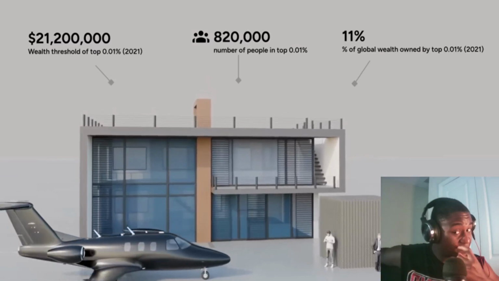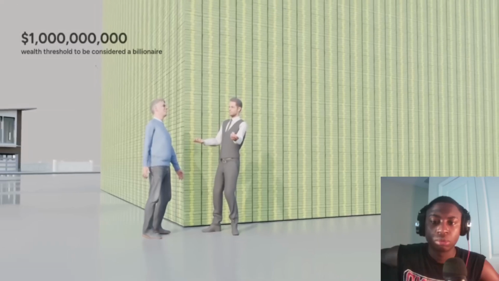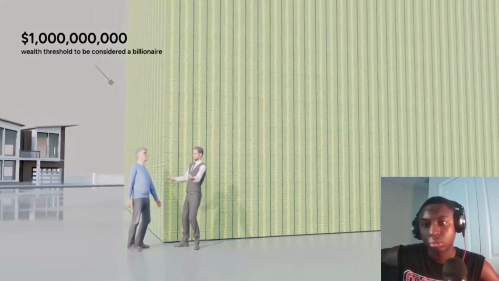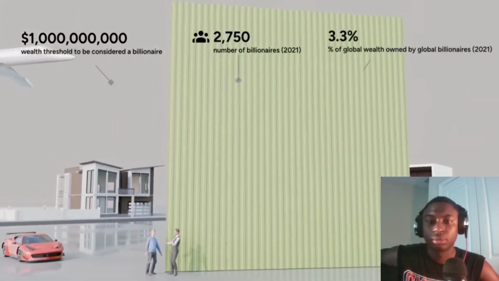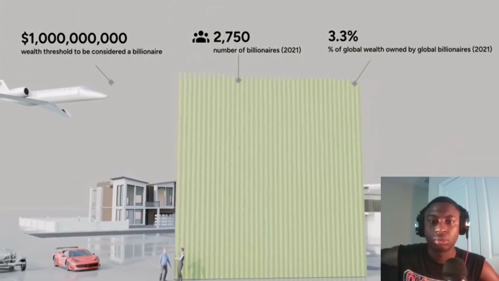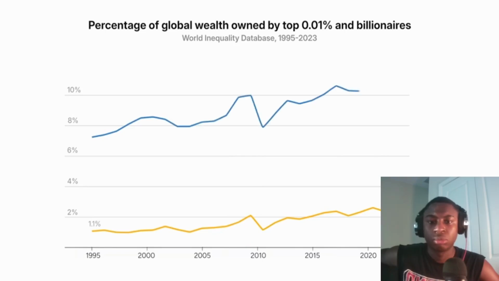It's estimated that private jets are used by about 0.003% of the population, which would be about 30% of this group. If your wealth is at least $1 billion, then you're considered a billionaire. There are roughly 3,000 billionaires in the world, and they own 3% of the world's wealth. Over the years, the wealth of global billionaires has gone up, and the same is true for the people in the previous tier. But one billionaire takes the number one position on Forbes.